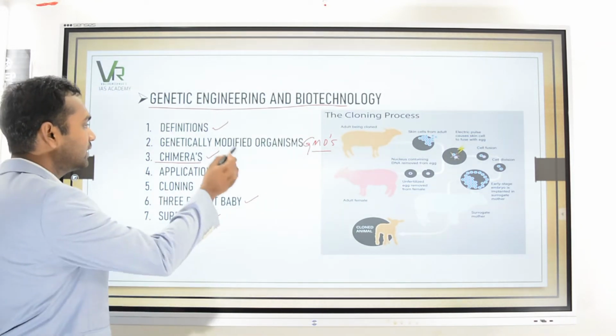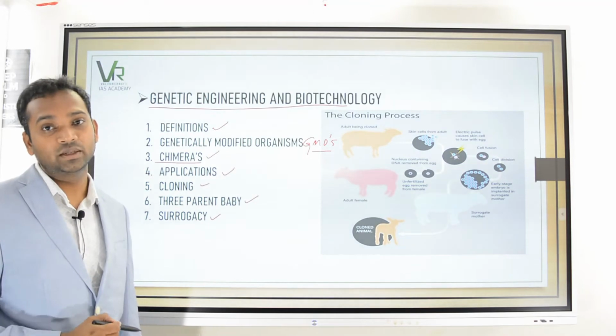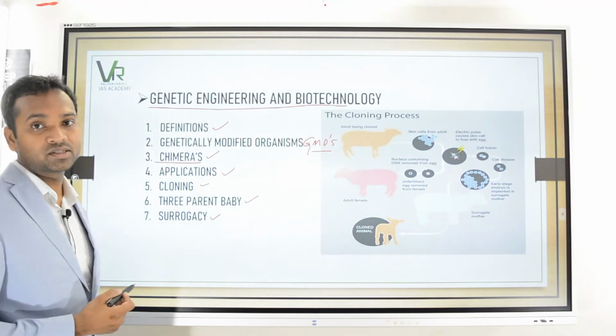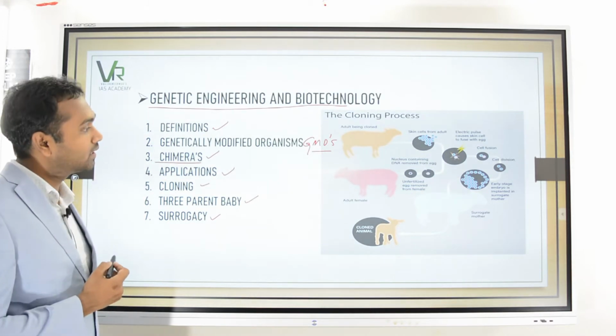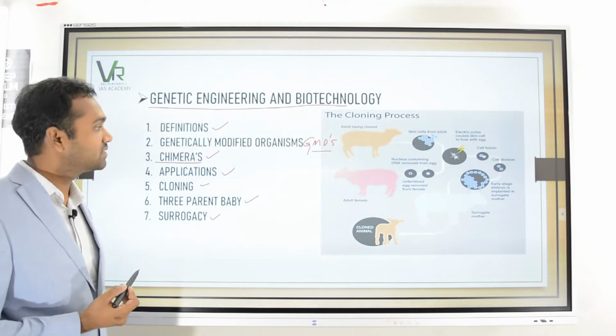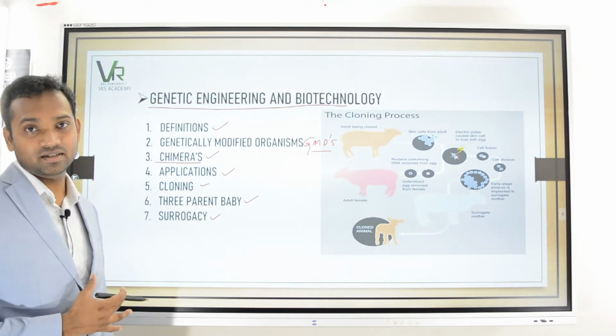So in this itself we are going to discuss BT cotton, BT brinjal, the Dhara hybrid variety of mustard, their implications, and also the Genetic Engineering Appraisal Committee, GEAC. All these things will be discussed in detail.